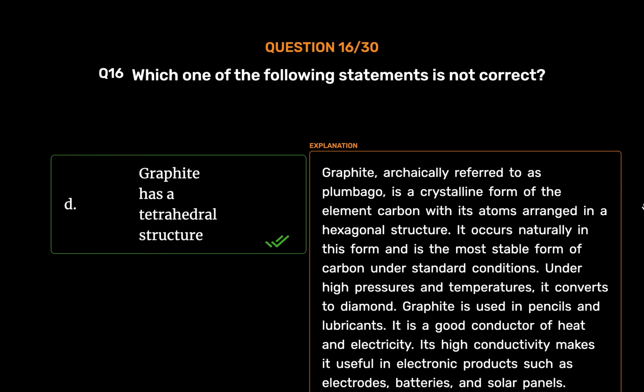Its high conductivity makes it useful in electronic products such as electrodes, batteries, and solar panels.